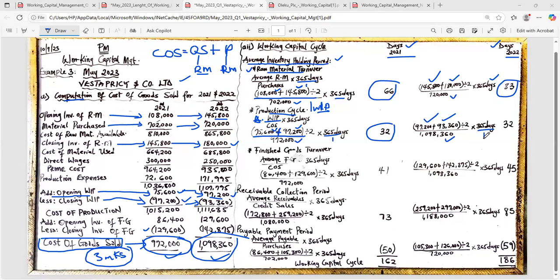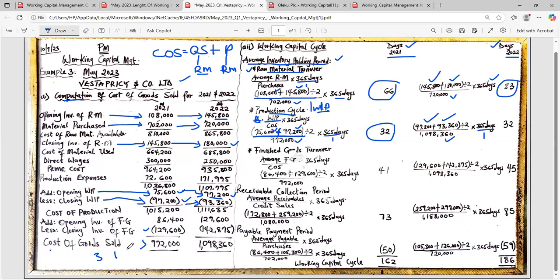Confirmed. Somebody is saying, how did we get cost of sales? Okay, we have solved this now. Was it not cost of sales that is the first requirement? This thing that we solved here, the final answer that we got is our cost of sales. This is it here, and this is it here. We solved for it already. Maybe you did not join this class early. So you get 32 here.